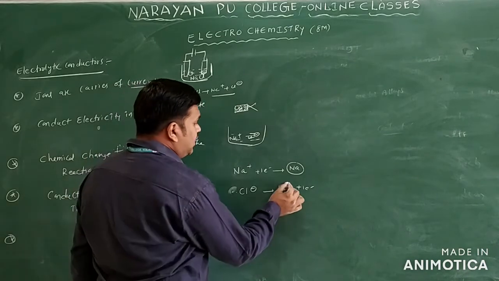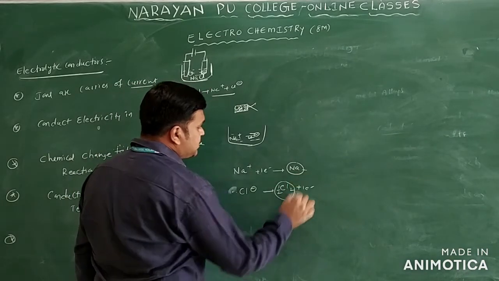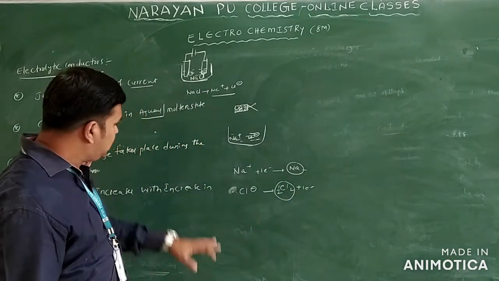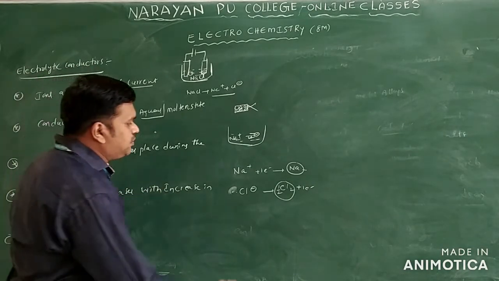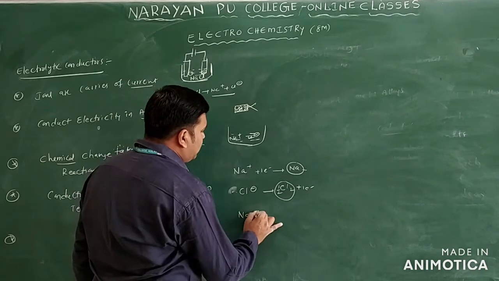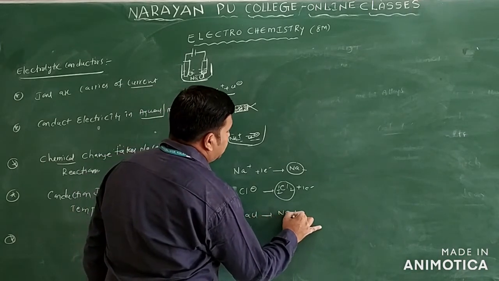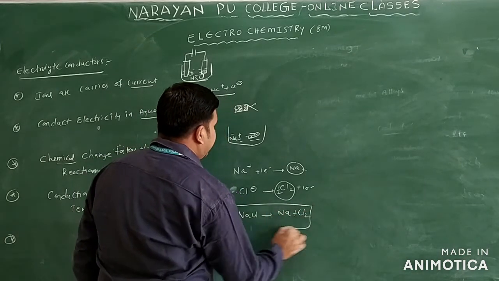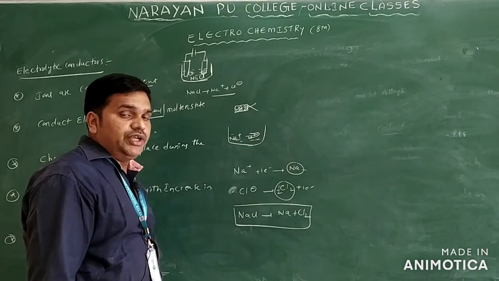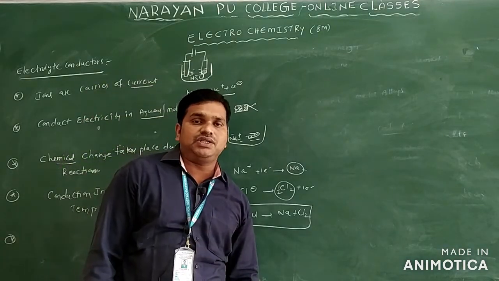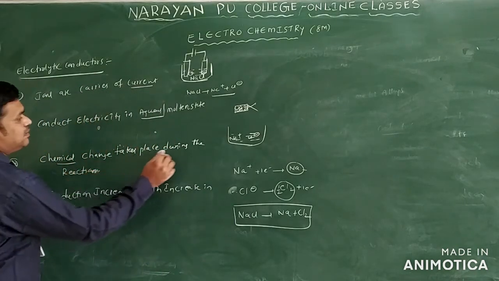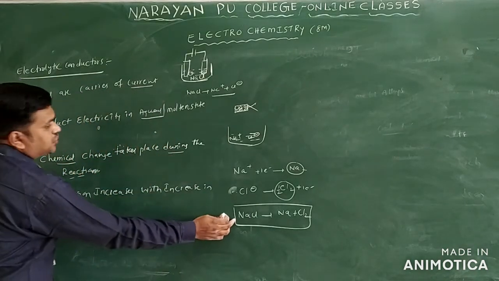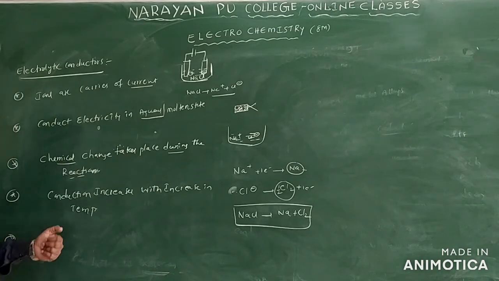What will happen here? Chlorine gas is liberated here, and sodium metal is deposited only. But in this reaction, what happened? A chemical reaction takes place. How does the chemical reaction take place? NaCl is converted into Na plus Cl2. NaCl dissociates into sodium metal and chlorine gas is liberated. So a chemical reaction takes place. Chemical change takes place during the chemical reaction only.